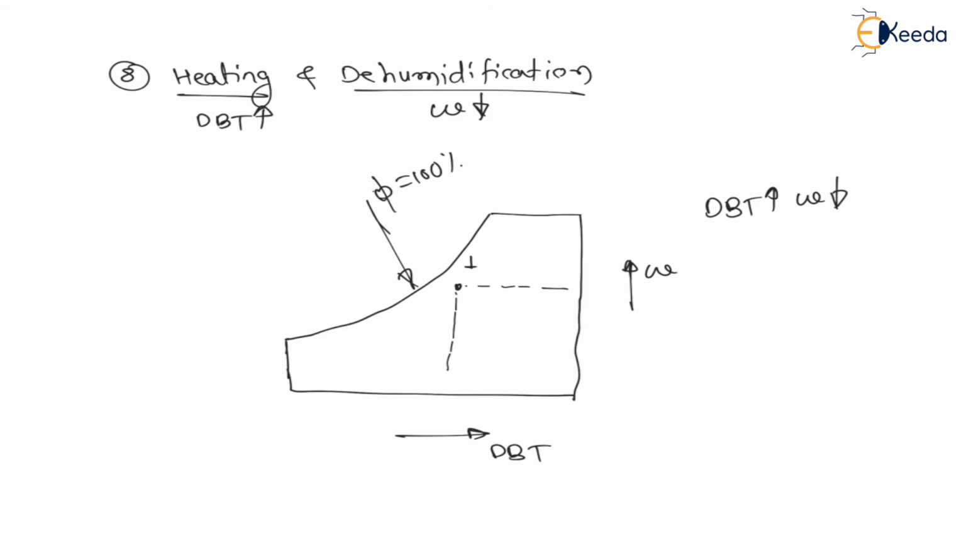Let us understand process 1 to 2. 1 to 2 like this. Now for 1 to 2, dry bulb temperature is increasing, specific humidity is decreasing, therefore dew point temperature is also decreasing. Now let us understand about relative humidity. For 1, the relative humidity phi 1, and for 2, the relative humidity phi 2. Here you can understand phi 1 is closer to relative humidity equal to 100% line, means relative humidity is decreasing here, right?